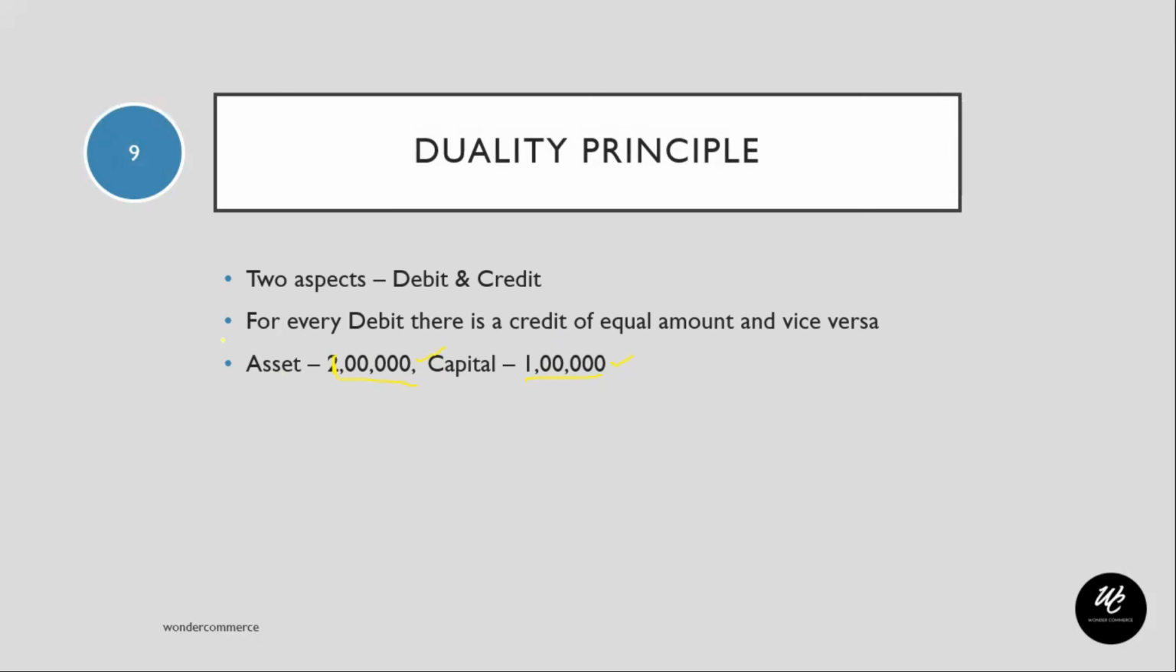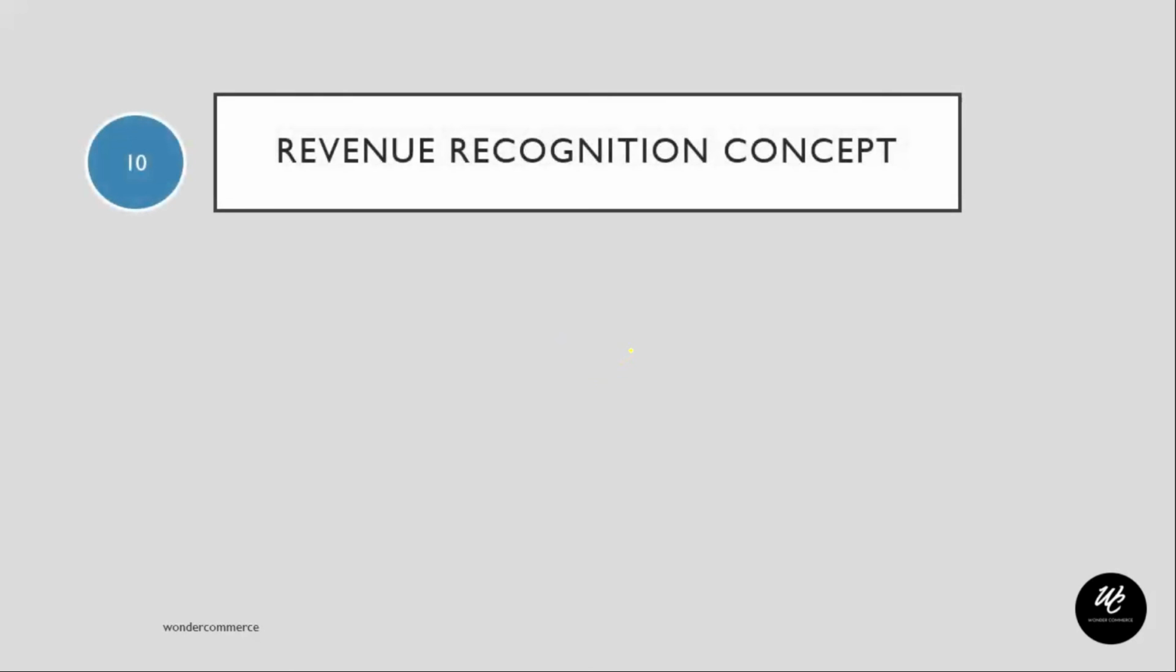So for that, this concept applies. Not only for asset and capital, for every debit there is a corresponding, equal amount of credit, and vice versa. Only based on this principle does the balance sheet tally. The balance sheet has to be tallied on both sides, because only then will this duality principle be satisfied. Now let's move on to the next principle, which is nothing but the revenue recognition concept.